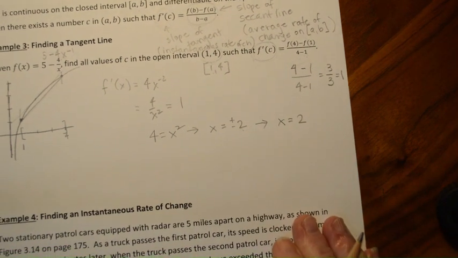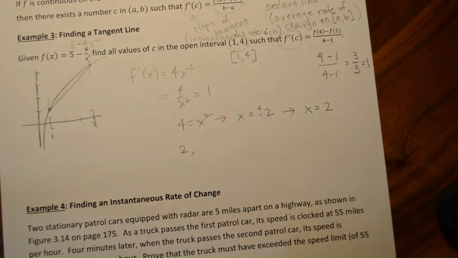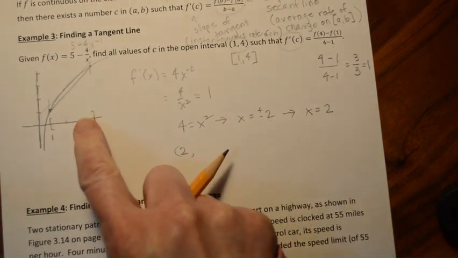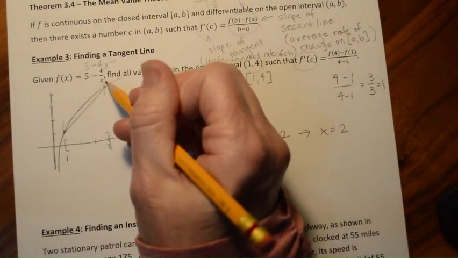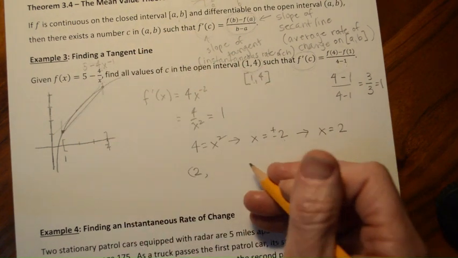All right, and so that's saying that at the point 2, comma, let's find out what that y value is. So if we put 2 in here, 4 over 2 is 2, 5 minus 2 is 3.